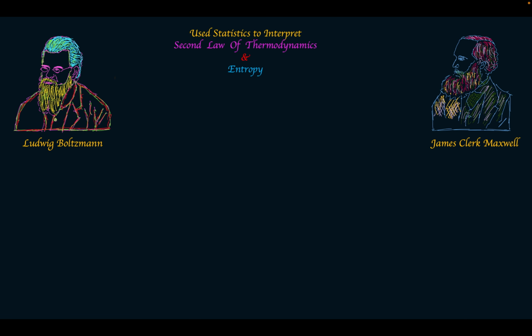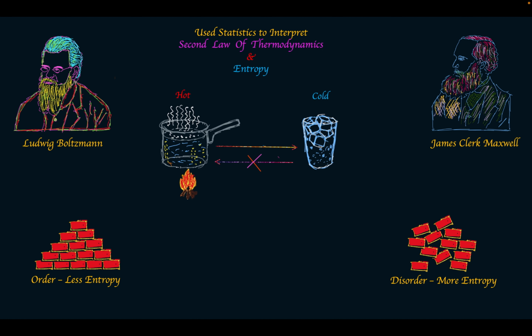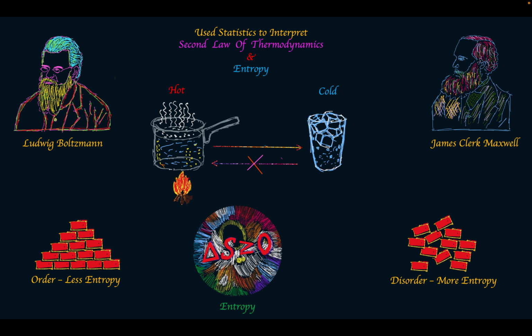He turned to Ludwig Boltzmann. Ludwig Boltzmann followed James Clerk Maxwell and used statistics to interpret the second law of thermodynamics and entropy. So, what is the second law of thermodynamics and entropy? Entropy means the measure of disorder. If something is in order, its entropy is less. But if something is in more disorder, then the entropy is large. The second law of thermodynamics means heat always transfers from hot to cold bodies. That implies entropy always increases.